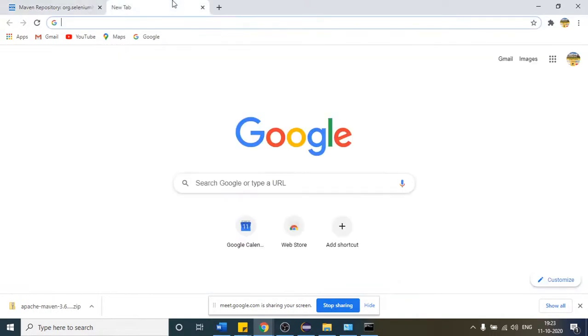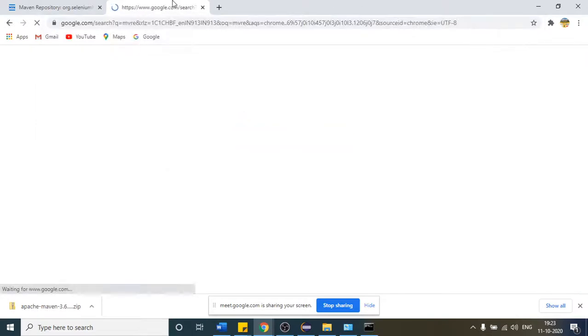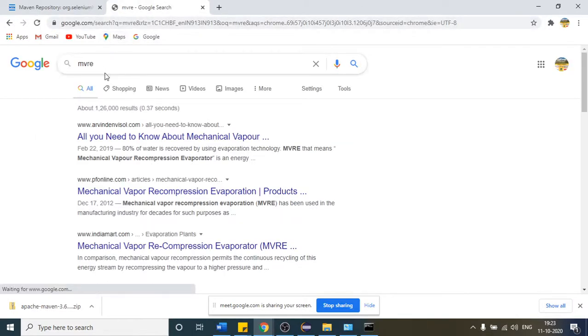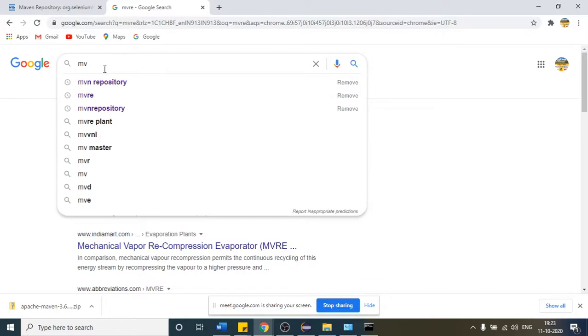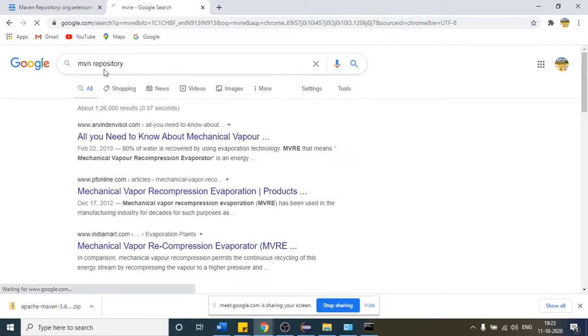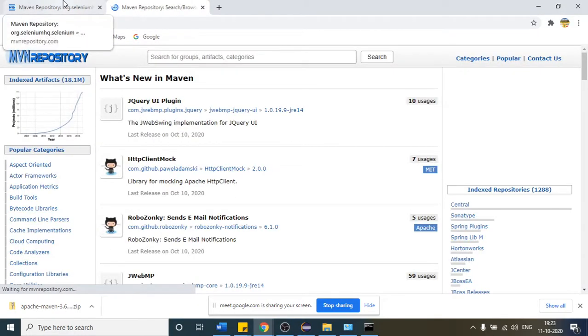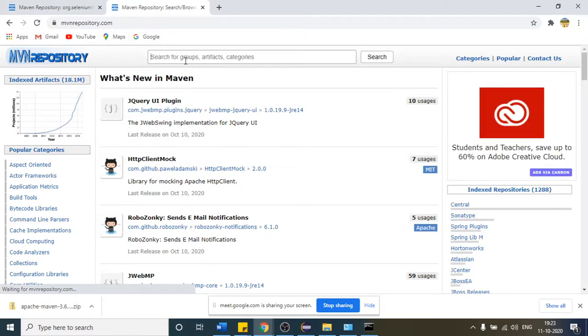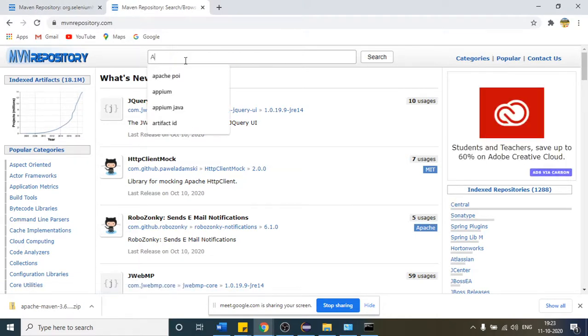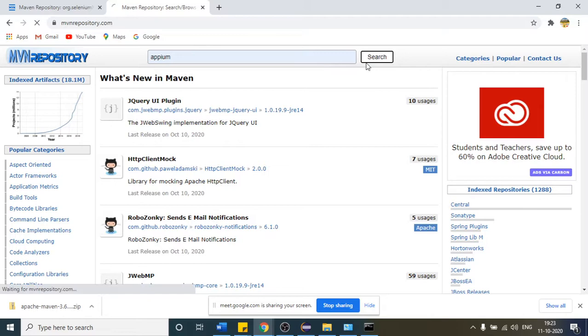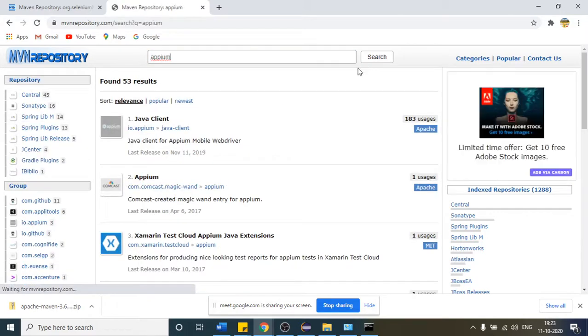If I open that website again, in this repository, this Selenium is one of our projects, you can say. There is one more tool which is called Appium. If you want to automate your mobile application, then you can use Appium. So if I search Appium, let me go with this one.